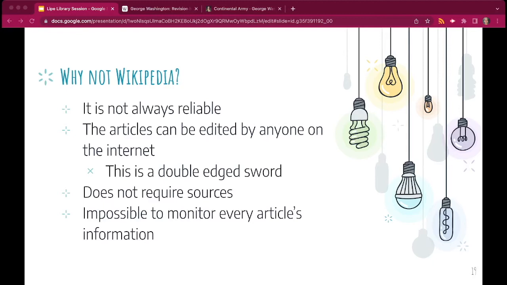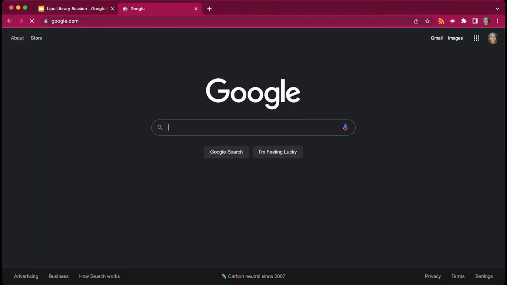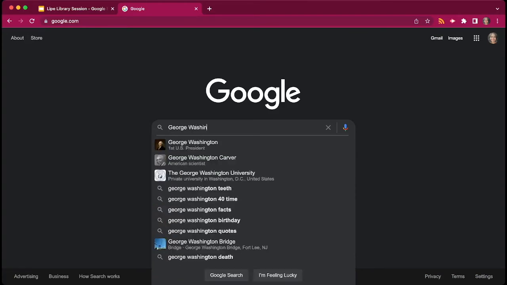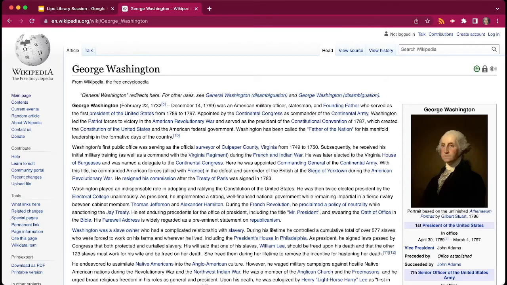Okay, so now I'm going to demonstrate how to apply these methods to a Wikipedia article. So let's go to google.com, and we're going to look at George Washington, first US president. And when you go there, you'll notice Wikipedia is the first that pops up. So we're going to click on that. That's why it's a pretty popular one. I mean, it's like the first thing that pops up when you Google almost anything.